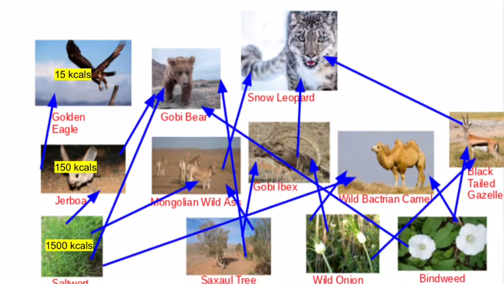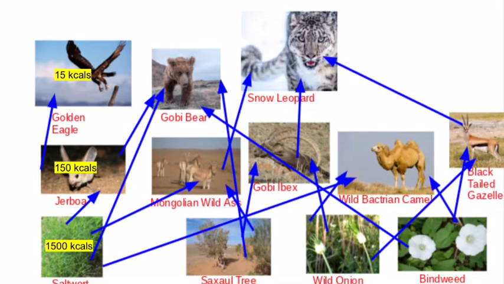Next, commensalism is an association between two organisms in which one benefits and the other derives neither benefit nor harm. The relationship between rodents, like the jerboa, and snakes is an example of commensalism because snakes use the underground holes that the rodents have made, which benefits the snakes but doesn't impact the rodents at all.